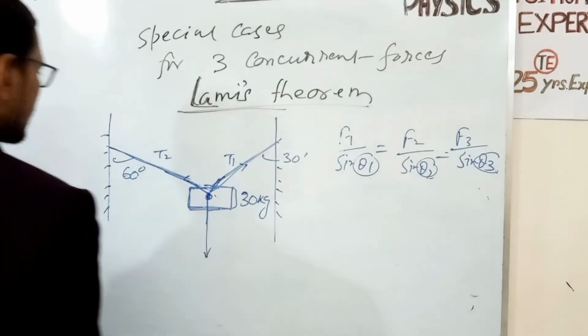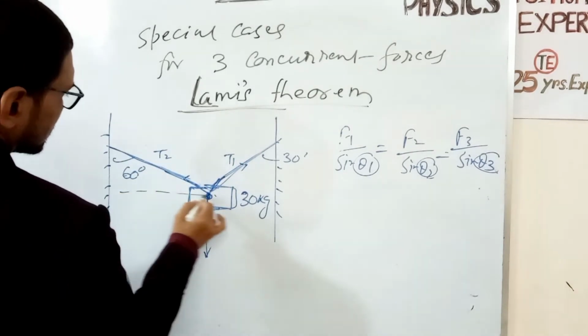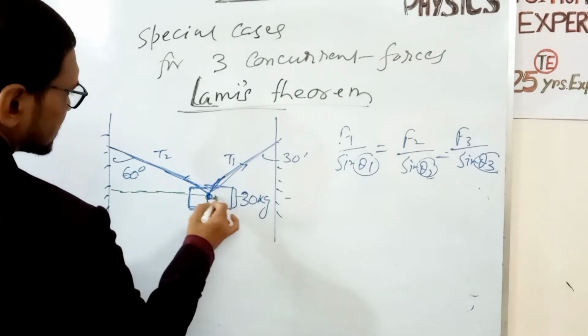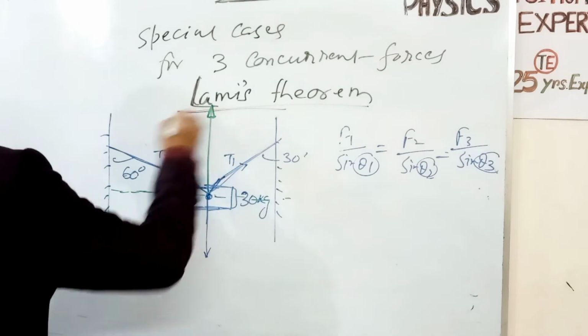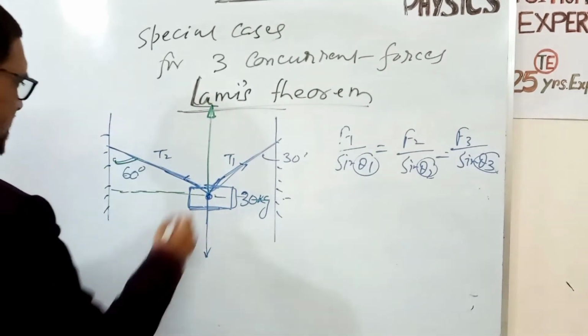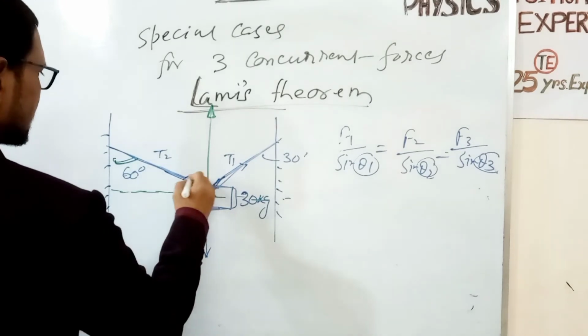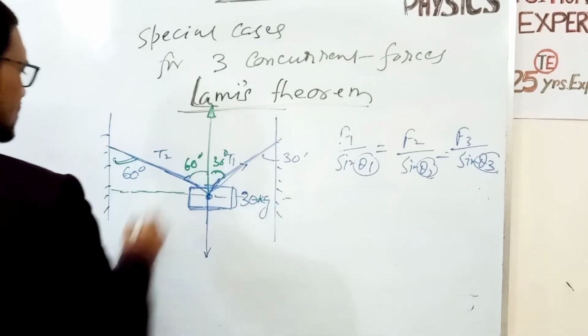So what is the angle? We just have to find the angle. Suppose this is a vertical line. Now if this is 60, then this is 60 degree, and if 30, then this is 30 degree.